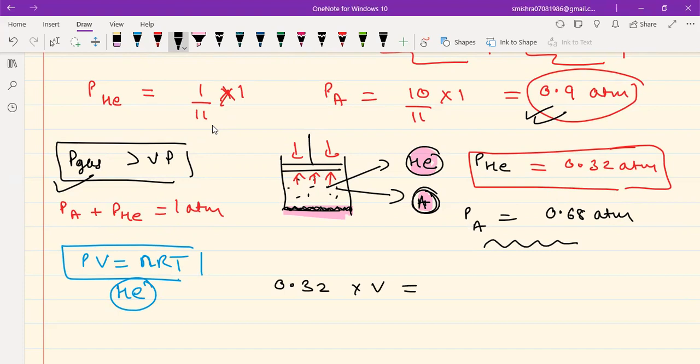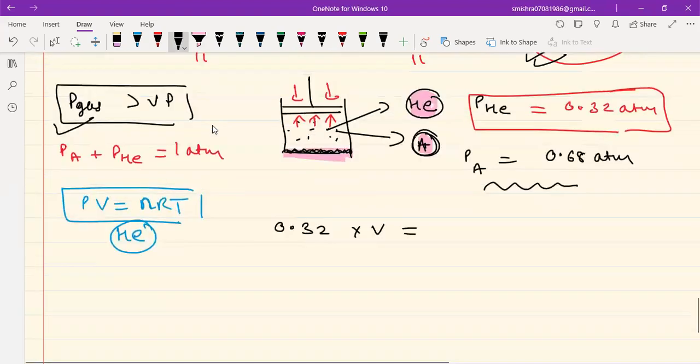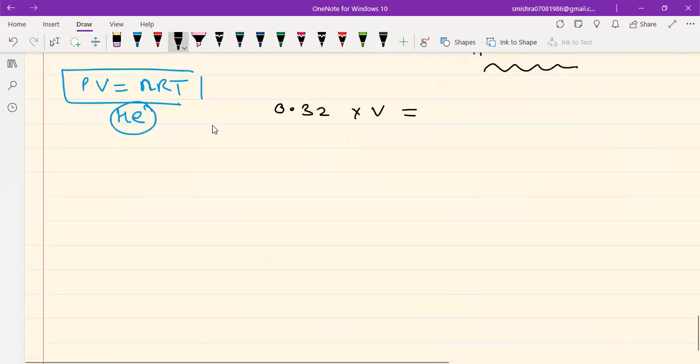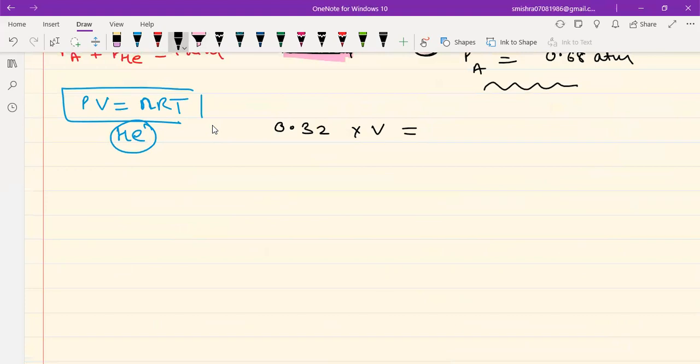The number of moles of helium will remain the same because helium is not undergoing condensation. So the moles of helium, you can have a look, is 0.1 mole. R is 0.0821 and the temperature is 0 degrees centigrade, given in the problem. So this is 273 Kelvin. And now if you solve this, guys, you will get your answer approximately as 7 liter.